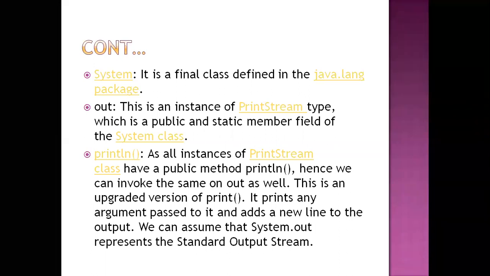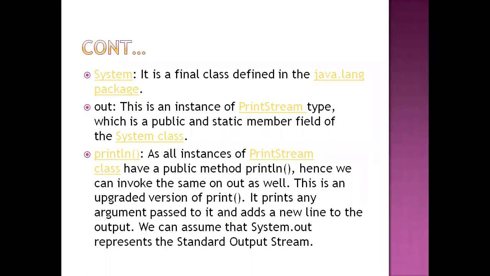And the next thing, out. Out is an instance, a PrintStream. It is in the java.io package. In this IO package, one of the instances is out. It is public. That's why I say this is an instance of PrintStream type, which is a public and static member field of the System class. Whatever class is defined in java.lang, this is also present in your particular IO package.